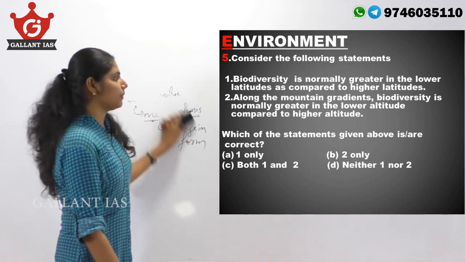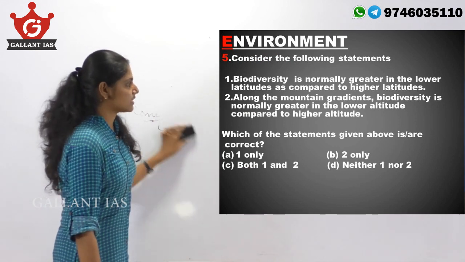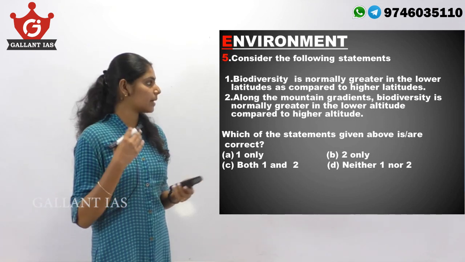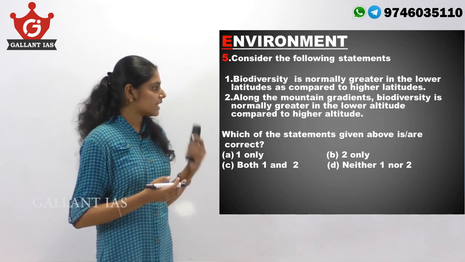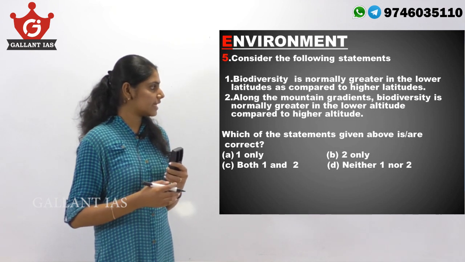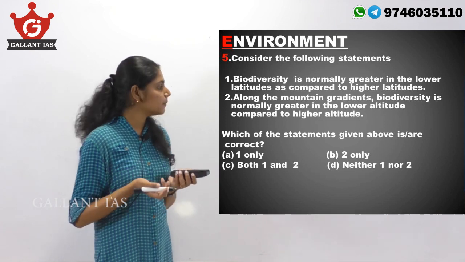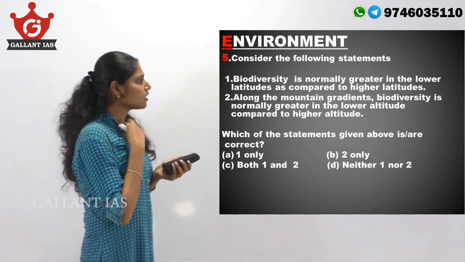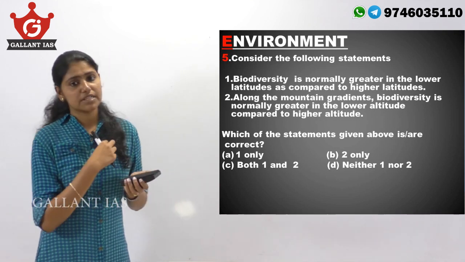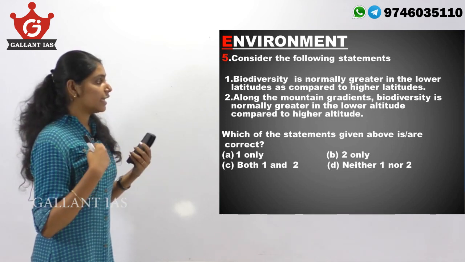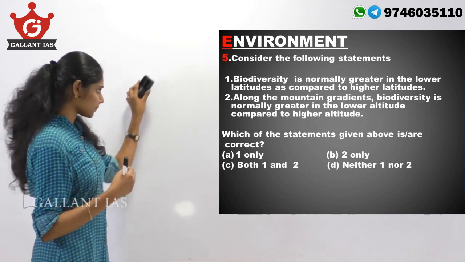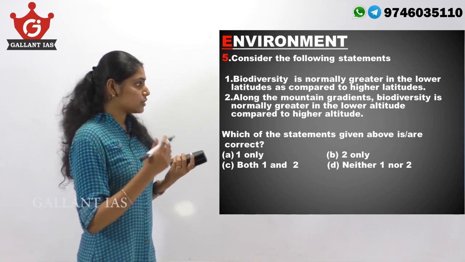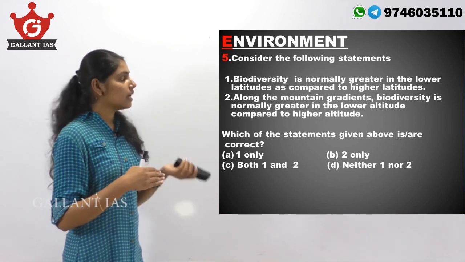The last question from environment. Consider the following statements. Biodiversity is normally greater in the lower latitudes as compared to higher latitudes. Second statement, along the mountain gradients, biodiversity is normally greater in the lower altitude compared to higher altitude. So regarding biodiversity and the factors influencing it, altitude and latitude are two among the factors.